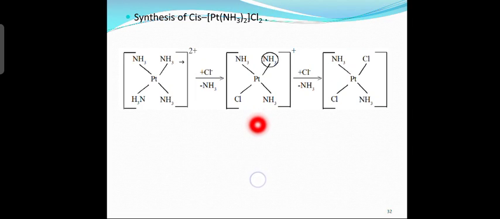In this complex ion, the NH3 trans to Cl- is more labile. Due to greater trans effect of Cl- over NH3, trans [Pt(NH3)2Cl2] is formed. This complex is formed.